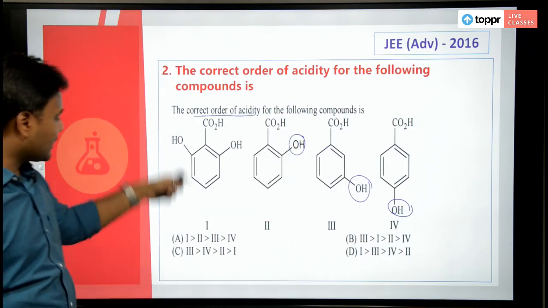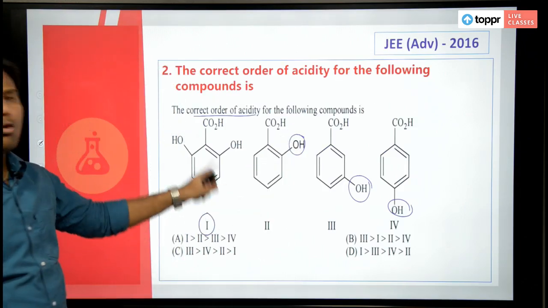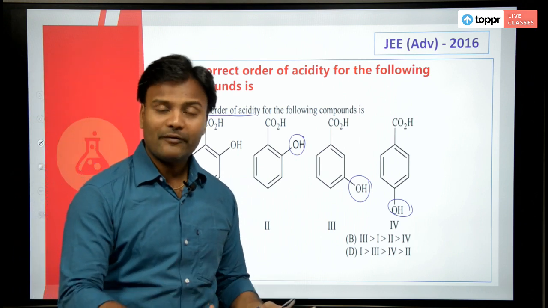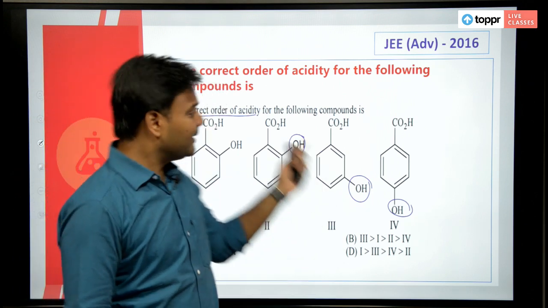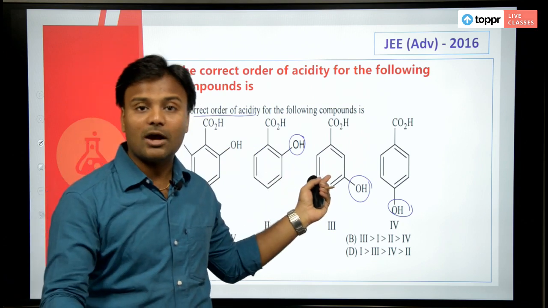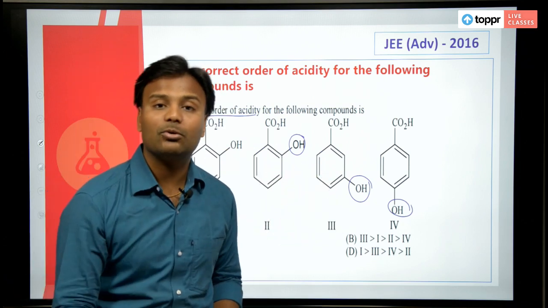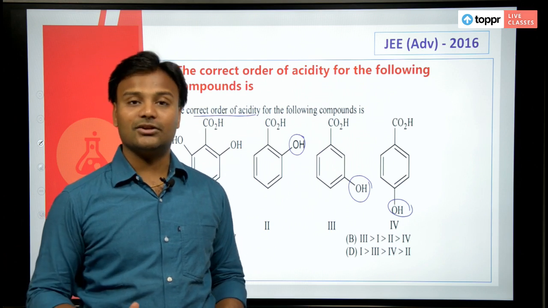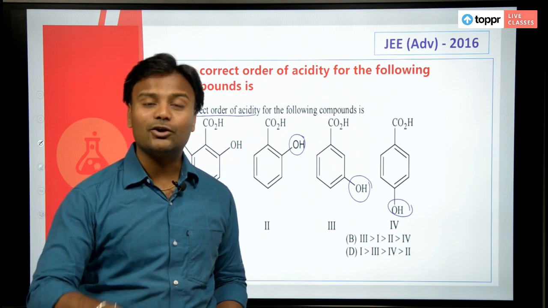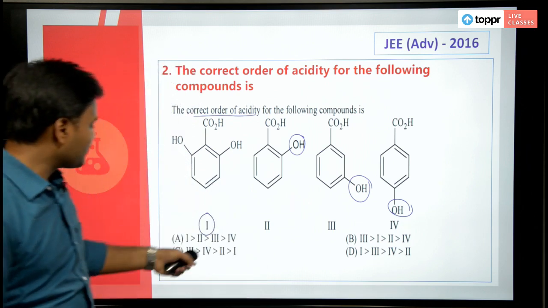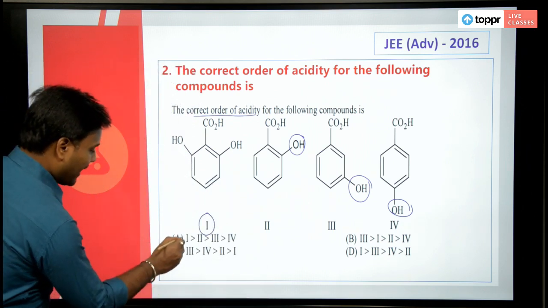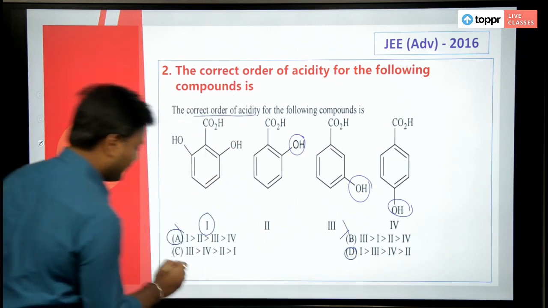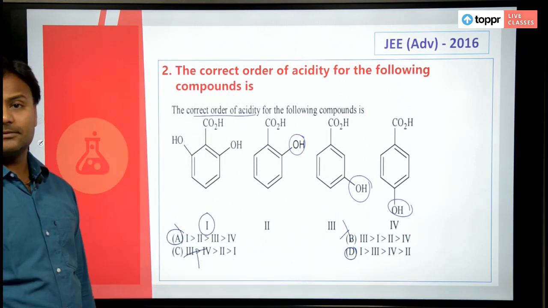So, compound number 1 is most stable, or it is more acidic, because no one is ready to lose a proton, but this compound happily loses a proton because even after losing a proton it will be stabilized, it will be happy with the least energy because of the intramolecular hydrogen bond. So, where is the option 1? Right, either answer can be A or answer can be D. B and C cannot be the answers.